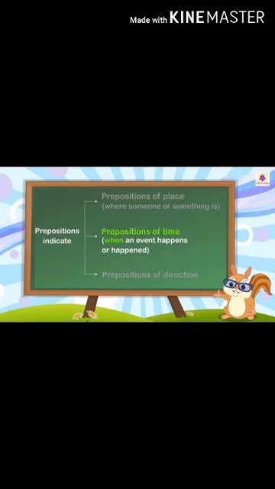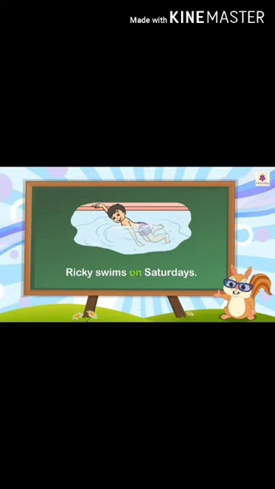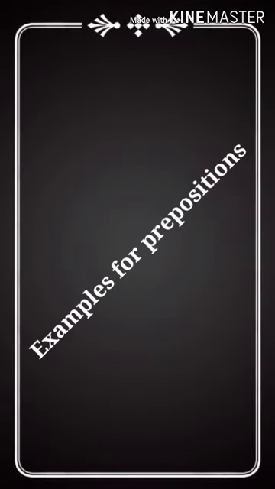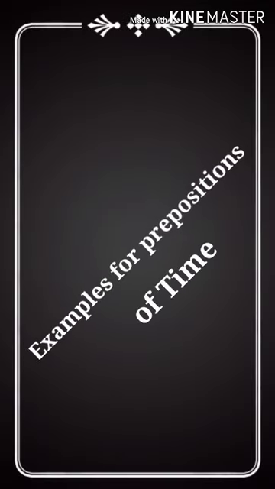So, when an event is going to happen or is happening, that kind of preposition is called a preposition of time. Let us see the example. Ricky swims on Saturday. There, on is the preposition because it says the time when the event has taken place. Let us see a few more examples in order to understand better.